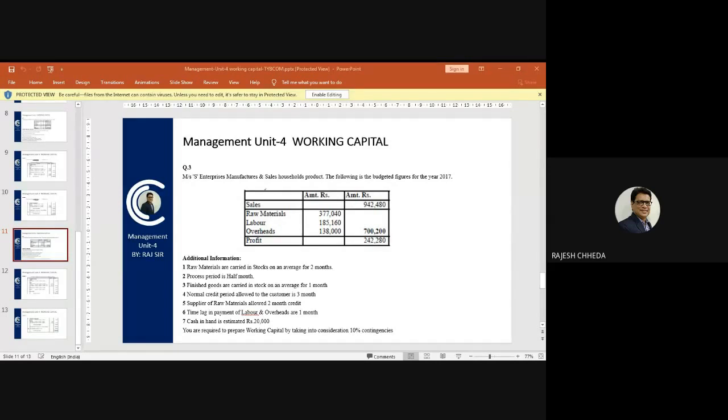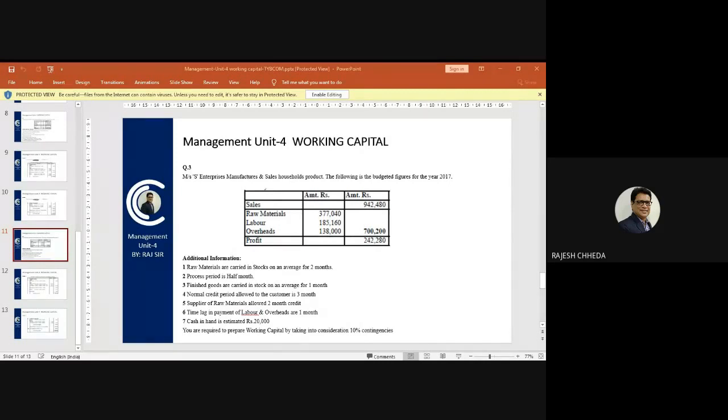Finished goods are carried in stock on an average for 1 month. So the requirement of finished goods stock will be for 1 month.